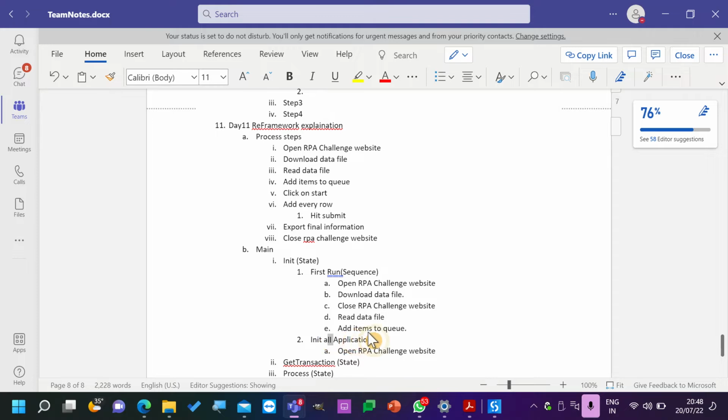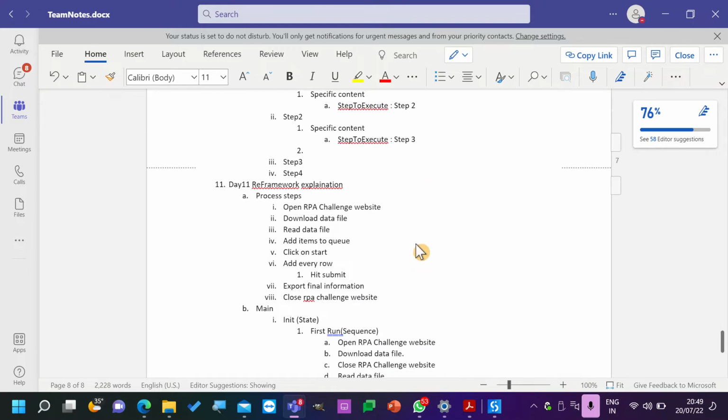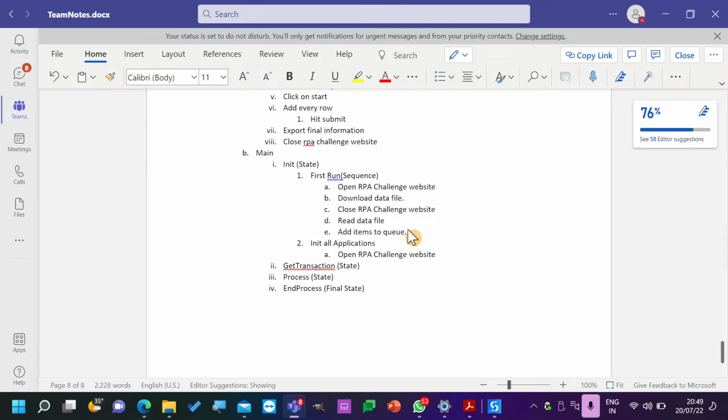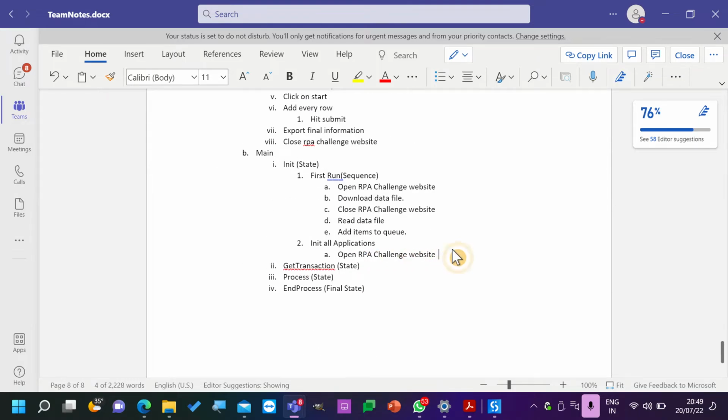Now in the init all applications, we will open it again. Okay. So now after opening the application, do we need to download the data file again? Not required. Okay. So we need not read the data file as well. And should we need to click on start? Yes.